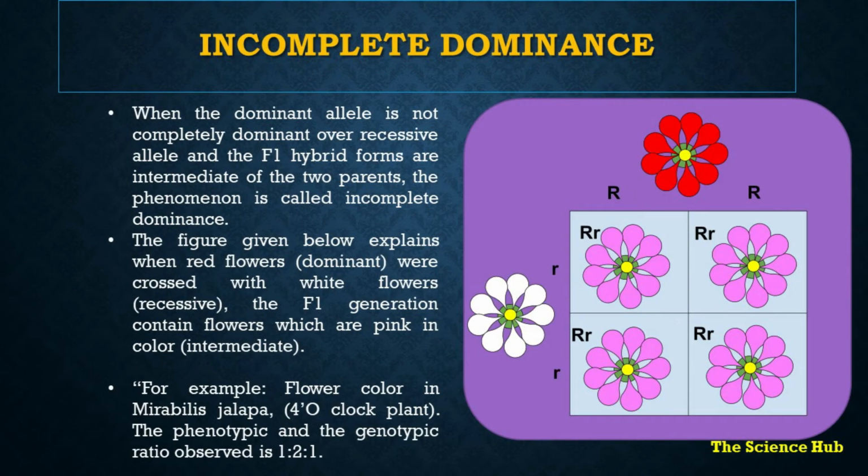Incomplete dominance. When the dominant allele is not completely dominant over the recessive allele and the F1 hybrid forms an intermediate of the 2 parents, this is termed incomplete dominance. The figure explains that when red flowers were crossed with white flowers, the F1 generation contains pink flowers. For example, flower color in Mirabilis jalapa. The phenotypic and genotypic ratio observed is 1:2:1.